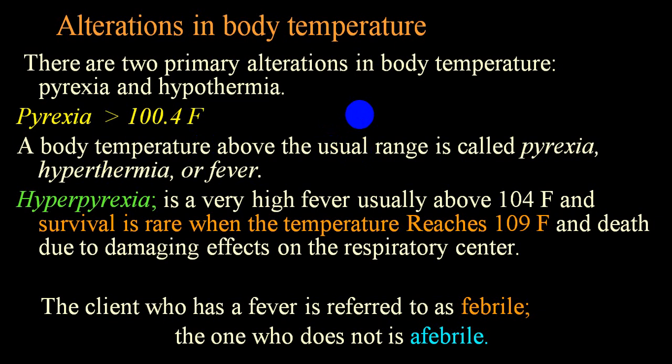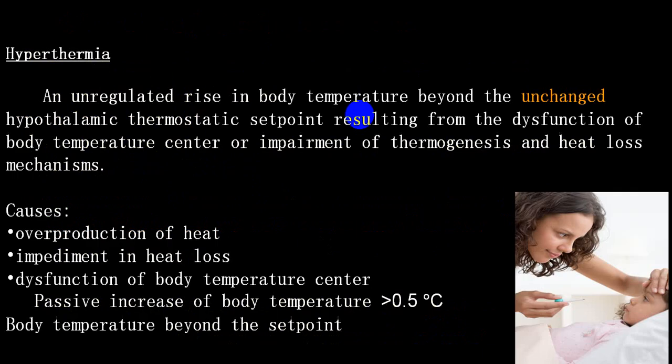And when the body temperature is elevated above a certain figure, particularly more than 104, we use the word hyperpyrexia. And if the temperature is elevated without any change in the thermoregulatory center, then we label that as hyperthermia. We'll be talking of that further.